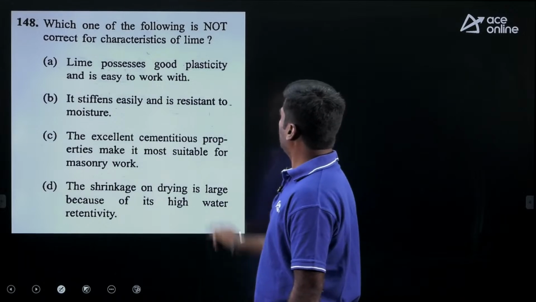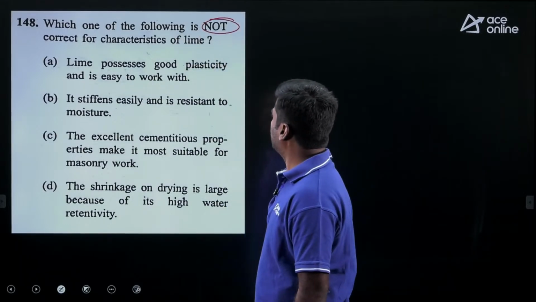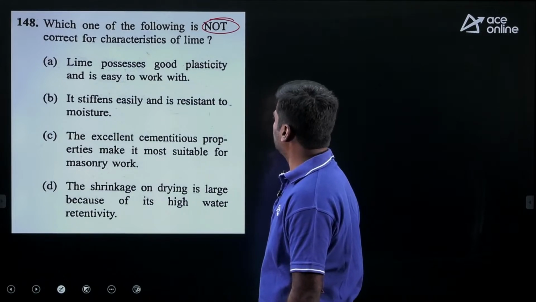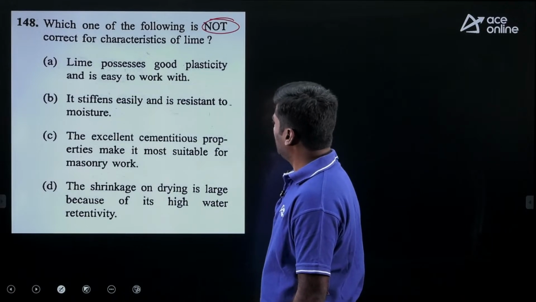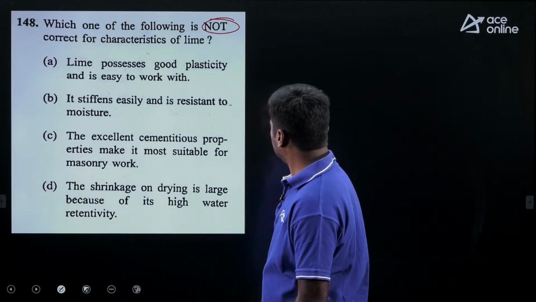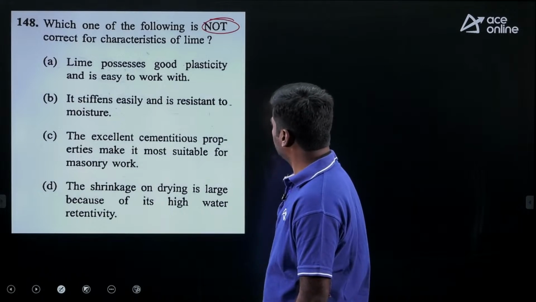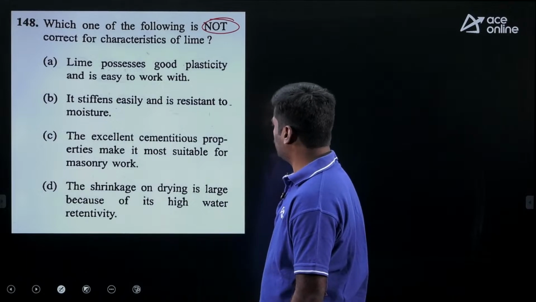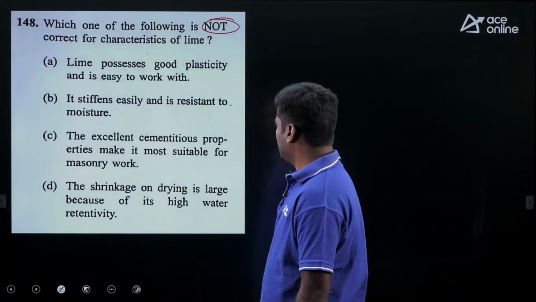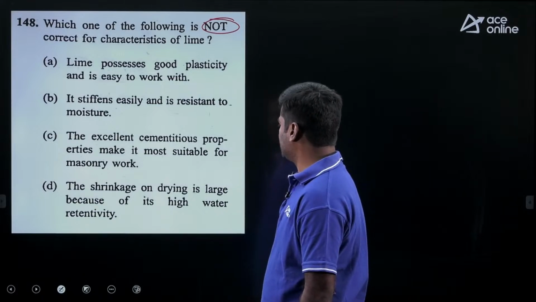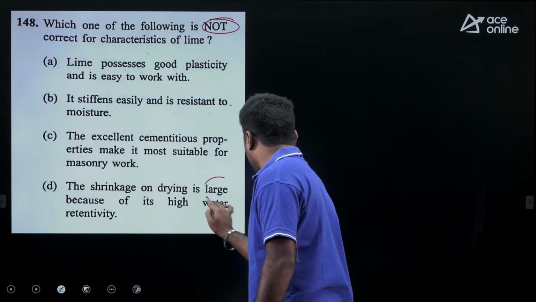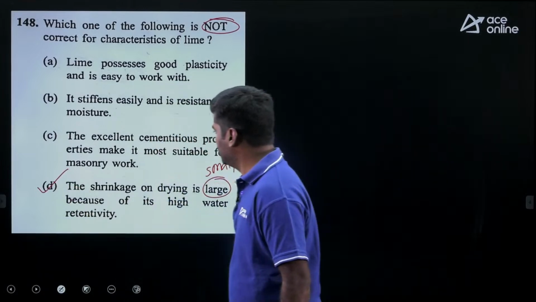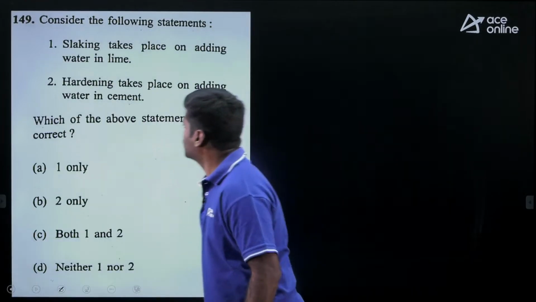Which one of the following is not correct for characteristics of lime? Lime possesses good plasticity and easy to work with. Yes, true. It stiffens easily and is resistant to moisture. Yes, true. The excellent cementitious properties make it most suitable for masonry work. D. The shrinkage and drying is large because of its high water retentivity. It is not large, it is small actually. So it is not true. Option D is not correct. Then move to next question.